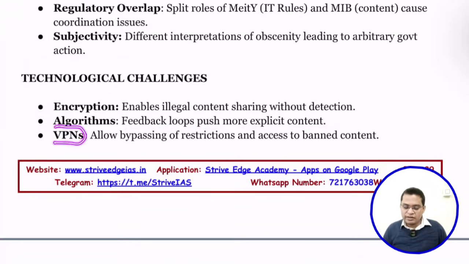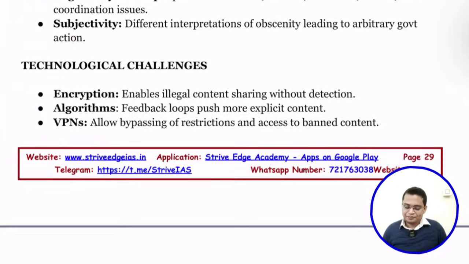Next, a virtual private network allows bypassing restrictions and accessing banned content. Some people use a virtual private network to bypass all the restrictions that are being imposed. For example, if a website is banned in India, some people might use a virtual private network to bypass that and get access to it.